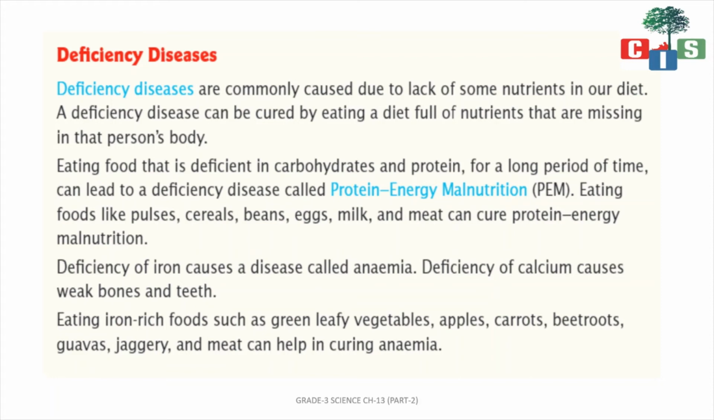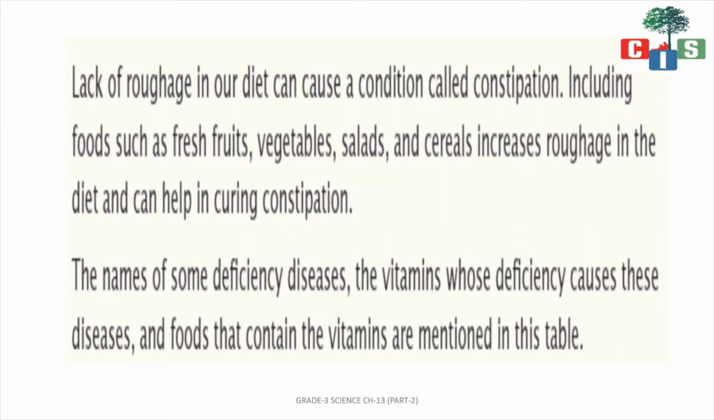For that we should eat food which is rich in iron as well as food which is rich in calcium. Now if we have a lack of roughage, we studied just now that roughage helps in moving the waste out of our body. If we have a lack of roughage, then what will happen? We will get constipation.